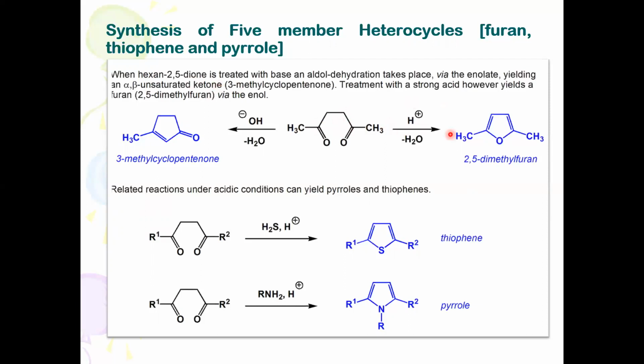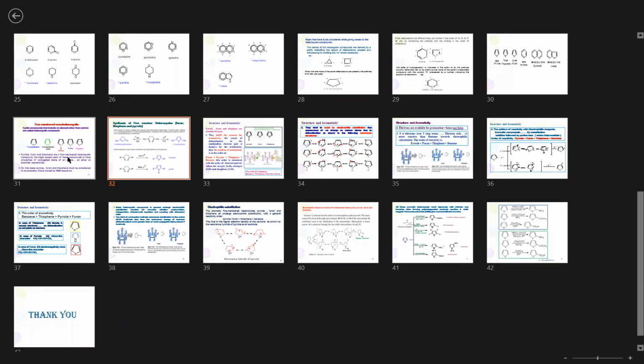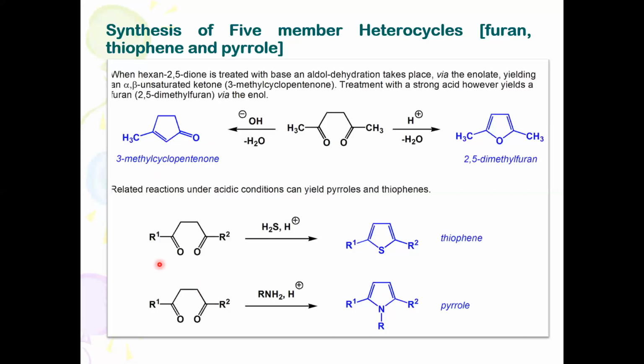One more sentence is given: when treated with a base, it undergoes aldol condensation. This is the aldol condensation step. But when you go to this particular step, this is very, very important.